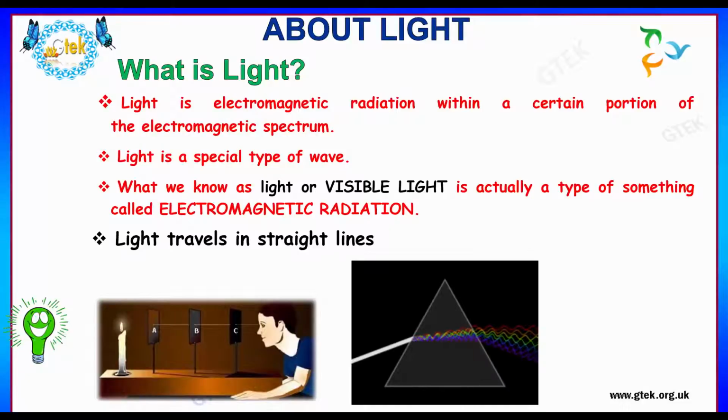And there is a property of light which is nothing but light travels in a straight line. So here you can see how the light is traveling over here in a straight line. A person is trying to view the glow of a candle, where you can see it in a straight line through these A, B, C partitions of cupboards. So this is nothing but the prism which is depicting and diverging the light.